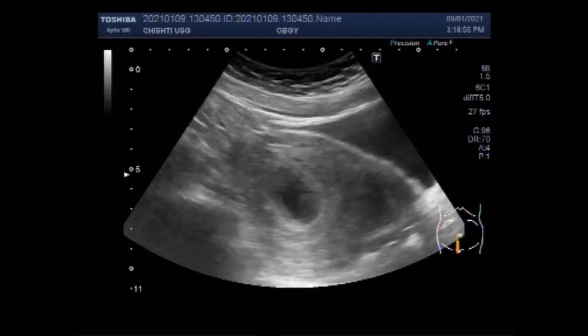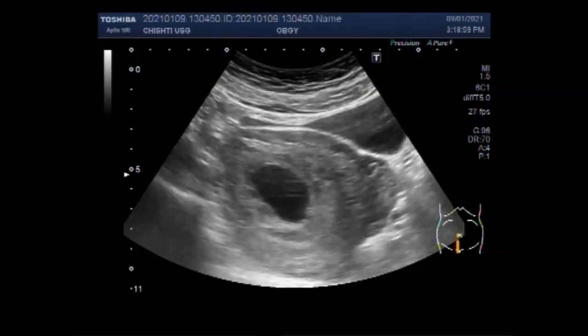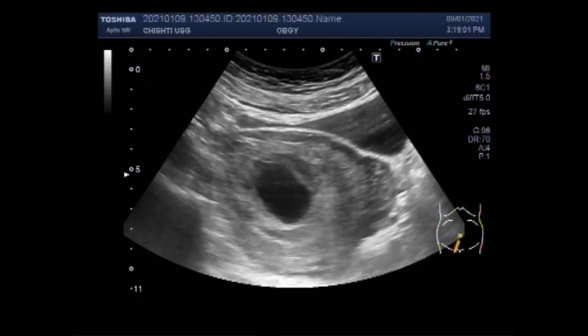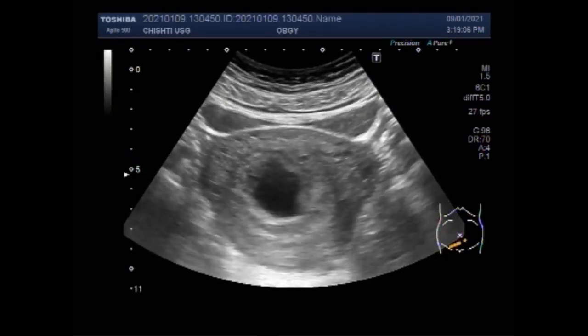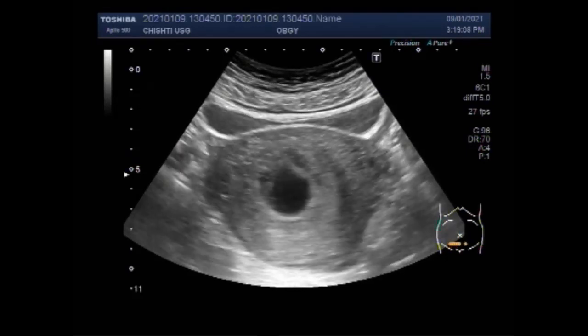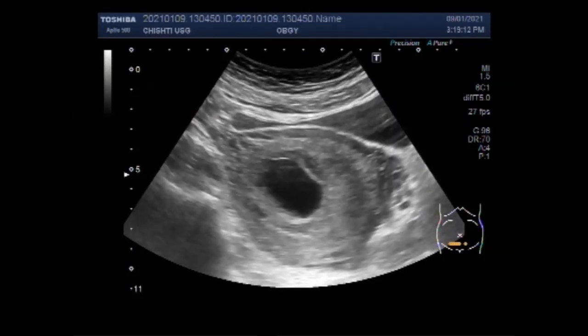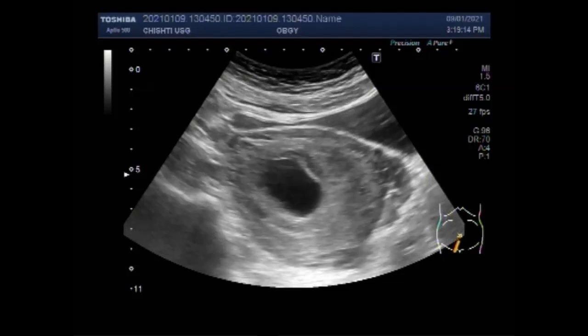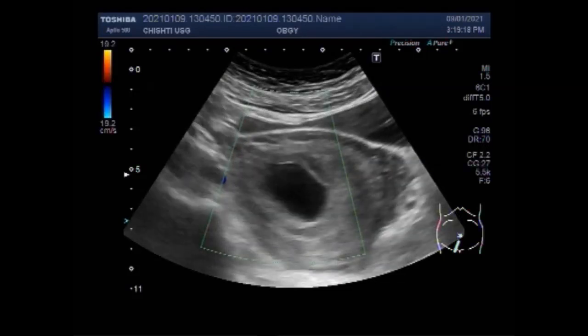A pregnancy is embryonic if a transvaginal ultrasound reveals a sac with a mean gestation sac diameter greater than 25 millimeter and no yolk sac, or a gestation sac more than 25 millimeter with no embryo.